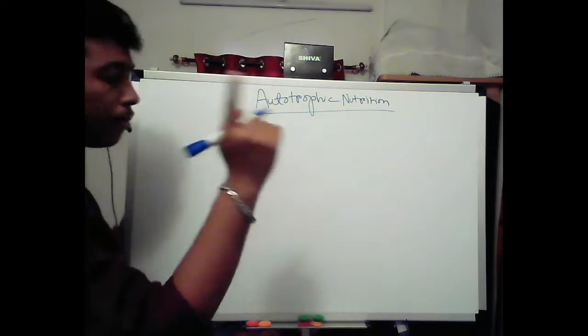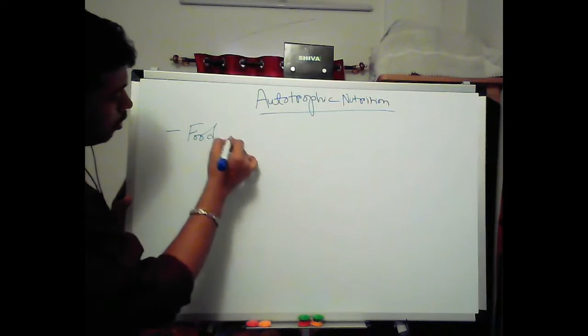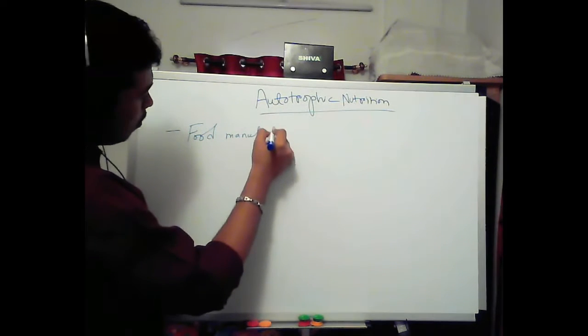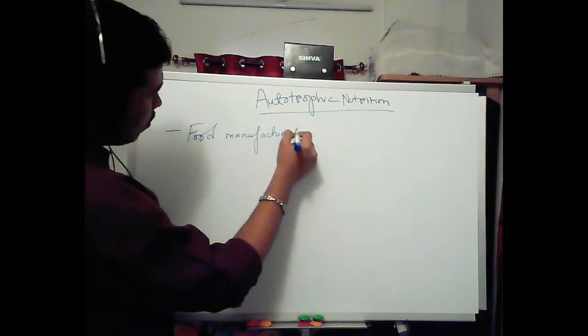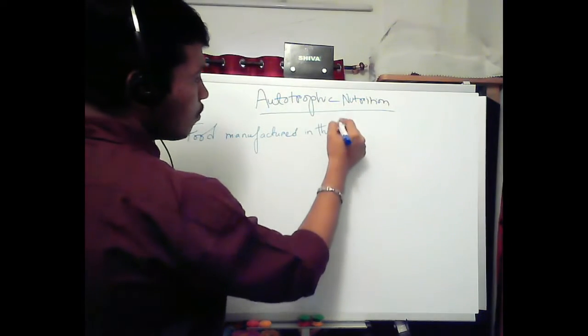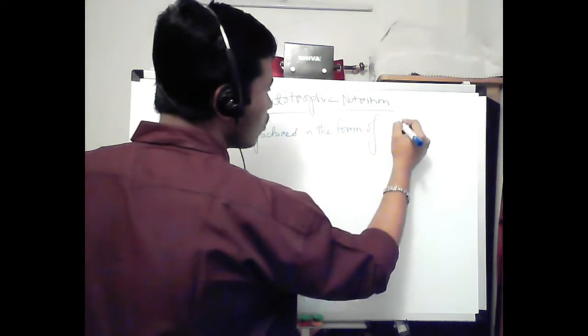Now, always remember, food is manufactured in the form of glucose.